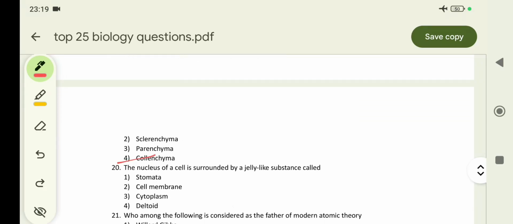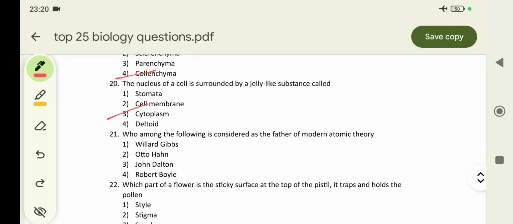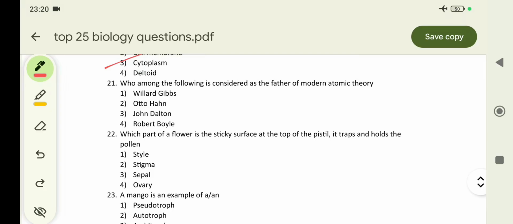The nucleus of a cell is surrounded by a jelly-like substance called? Option 3, cytoplasm. Who among the following is considered the father of modern atomic energy? It was John Dalton, the third option.